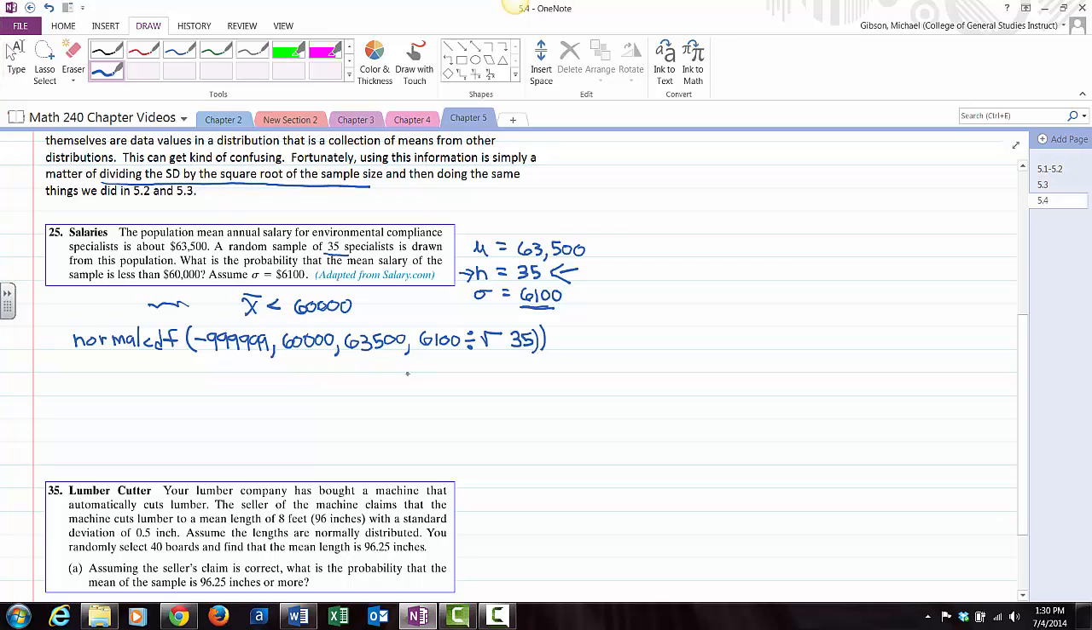So DISTR, normal CDF, negative 999,999, comma, 60123, comma, 63500, comma. Now 6100 divide, do the square root key, right? So that's the second square root. And you'll notice it put a parenthesis in for you after the square root symbol. So we're going to type the 35, close the parenthesis on the square root, close the parenthesis on the normal CDF, and hit enter.